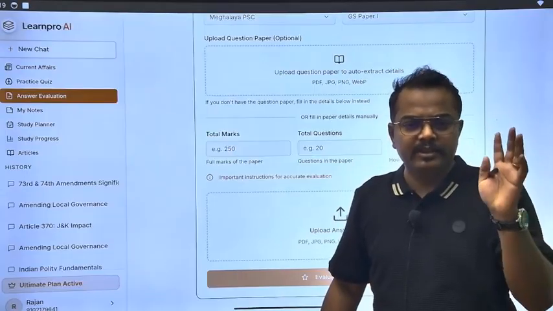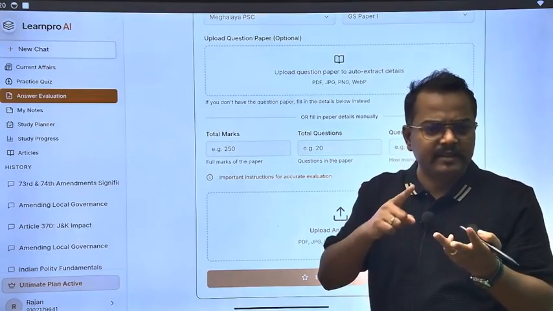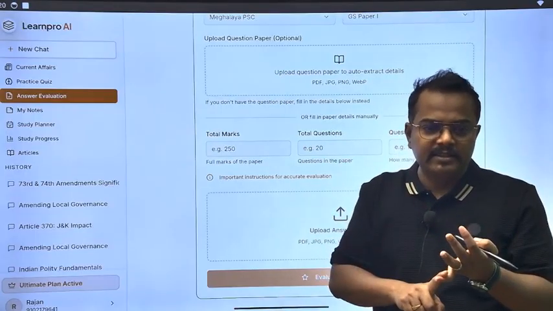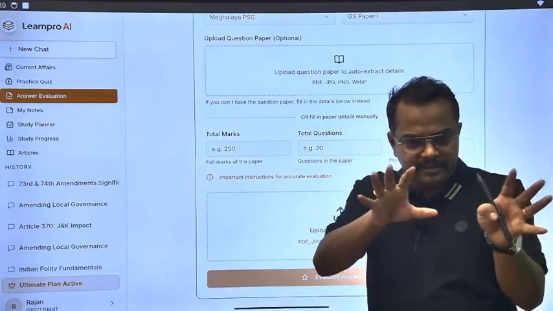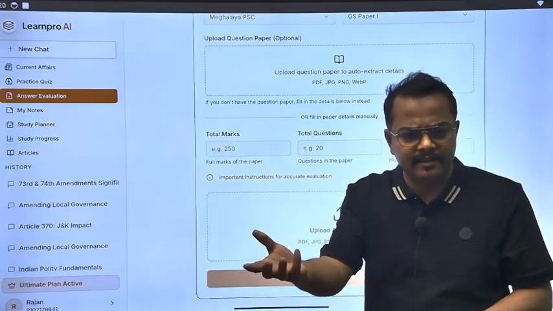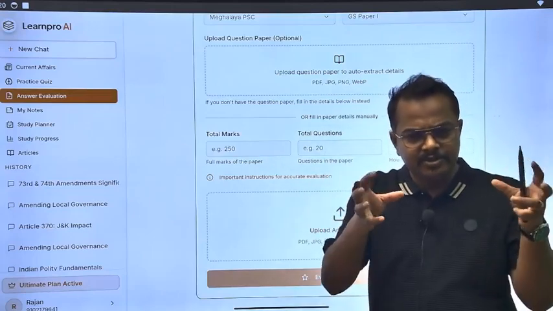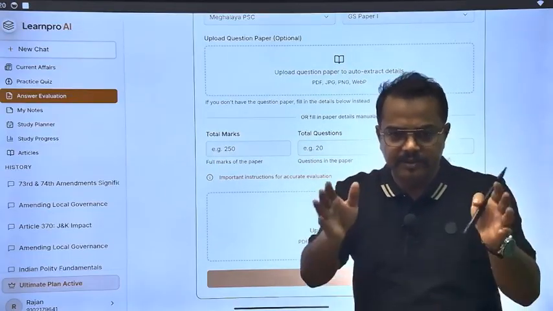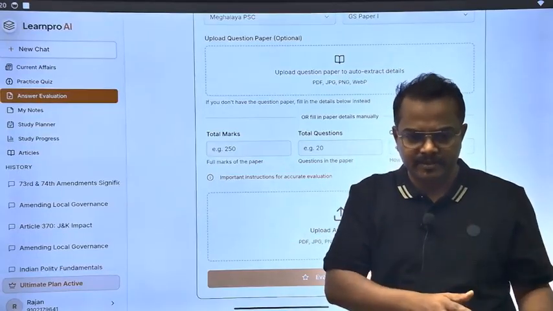So he will look for these kinds of 7 parameters: conceptual understanding, introduction, whether you have written a good introduction or not, whether conclusion is written or not, the structure and presentation is there or not. So these are certain parameters. Language is how clear the language you have written, how much you have understood the question. These are certain things based on which I, or anyone, will evaluate your answer. If you have written a good answer, then good. If you have not written a good answer, then marks will not be given.